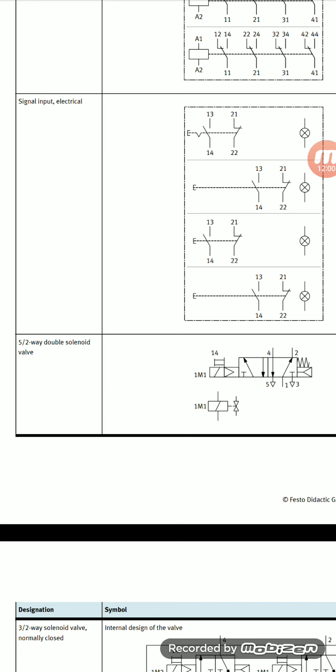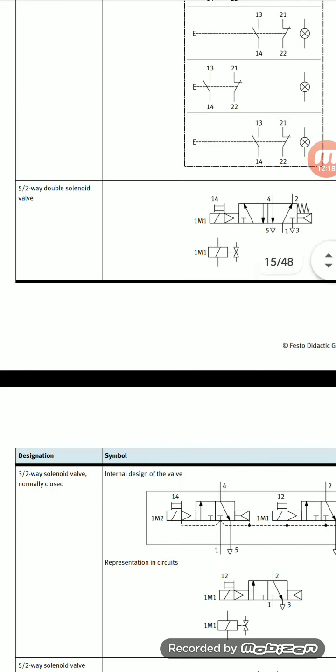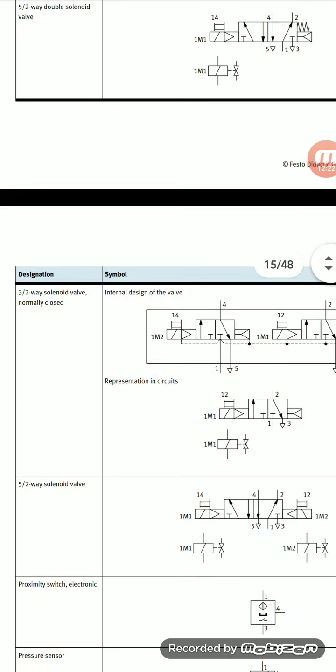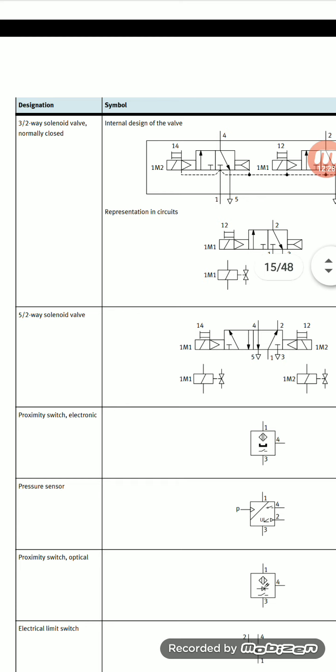Next, 5 by 2, that means 5 pins, two-way double solenoid valves. With these solenoid valves, see that 1, 2, 3, 4, 5, those are the connections. Double way or single way, that means open loop and closed loop. So these connections are the same for 3 by 2 and 5 by 2 solenoid valves. So there are variations of some switches.